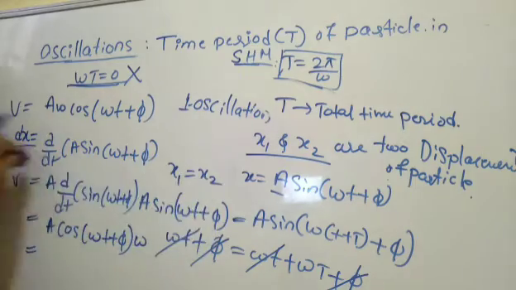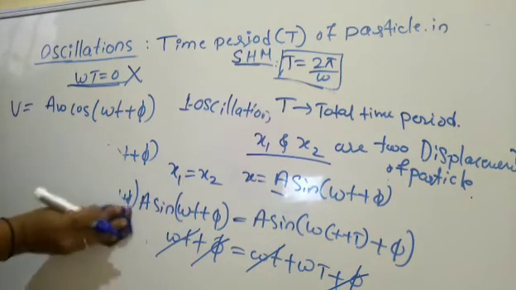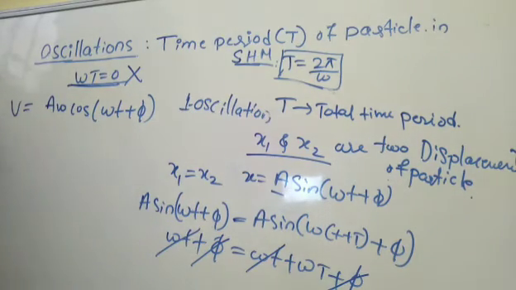By seeing this, you can remember it, or you can frame it. No problem in that, right? So let us go ahead with the velocity part of it. Whether the velocity will be the same for both the extreme positions or not, we'll cross check here, right?